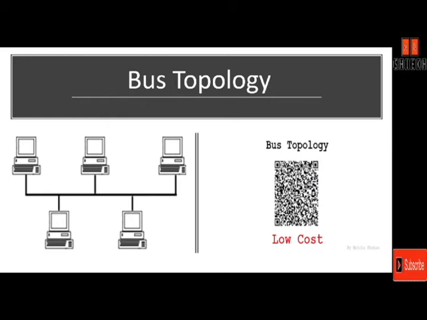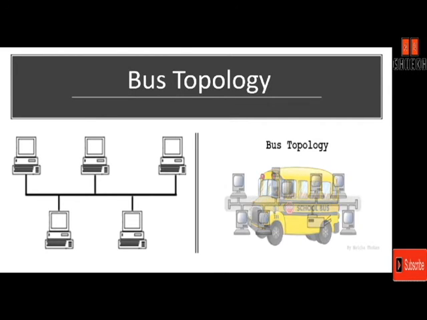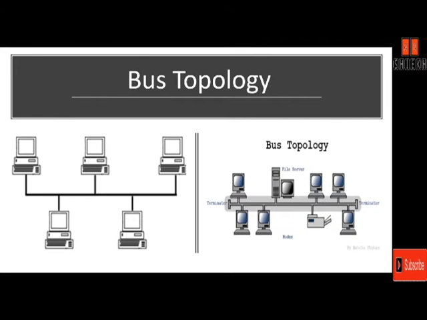Bus topology was one of the first topologies used in the early local area network designs. Ethernet LANs can use a bus topology, but they are less popular today.